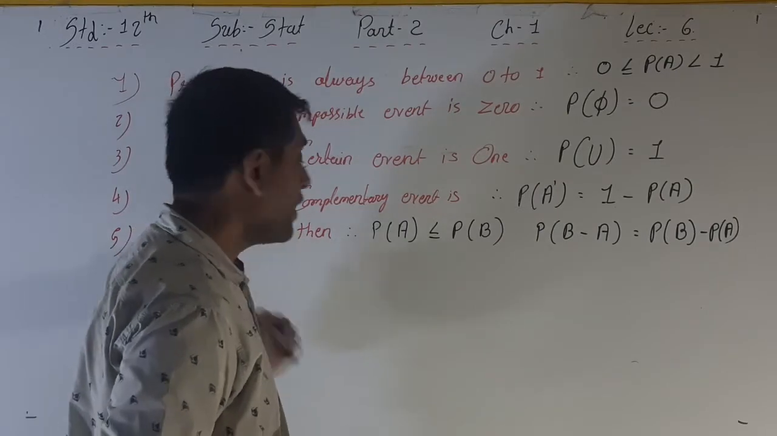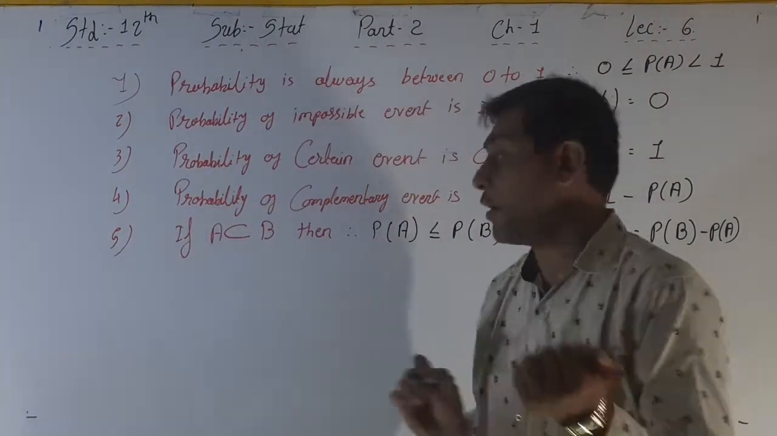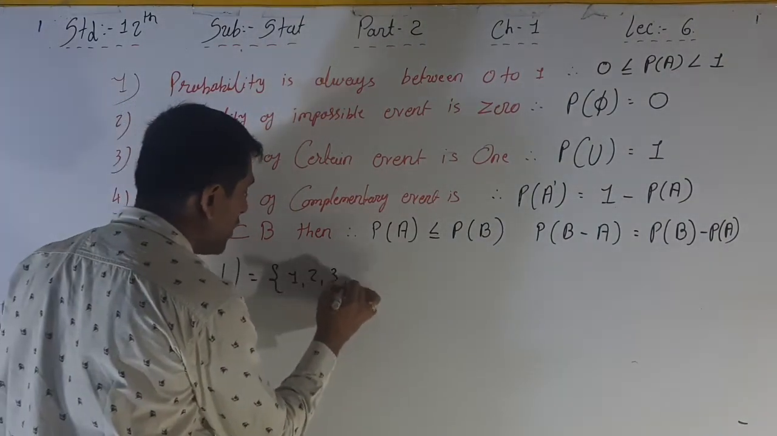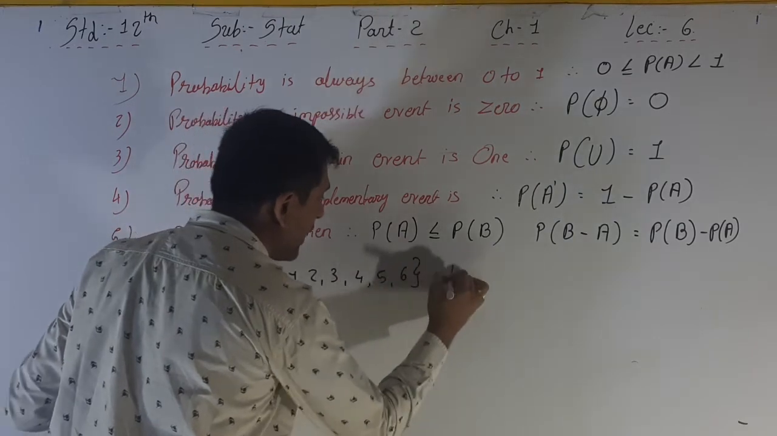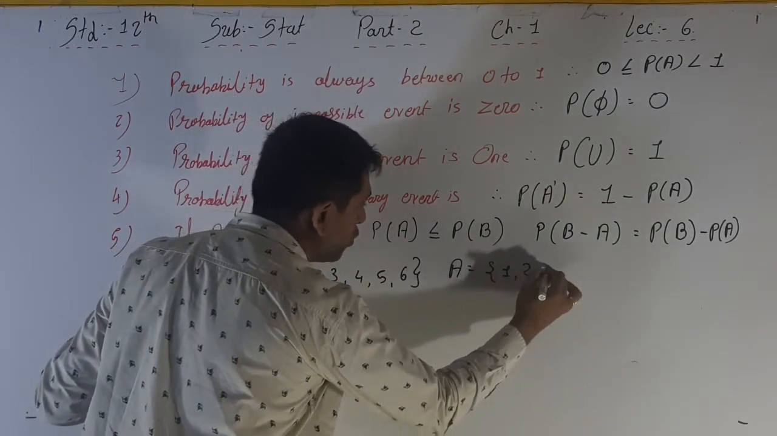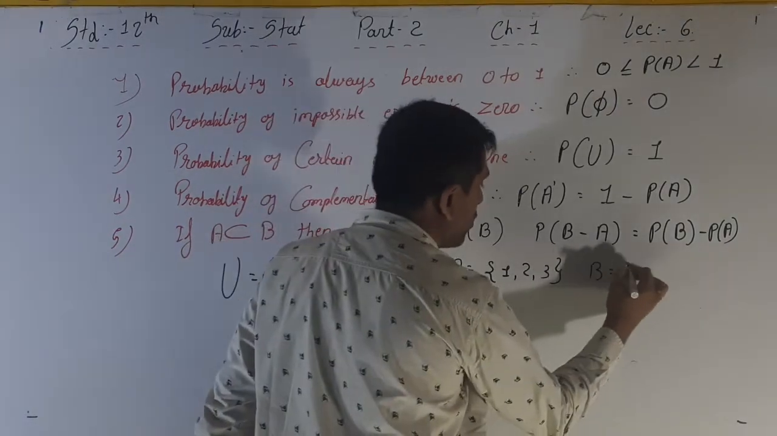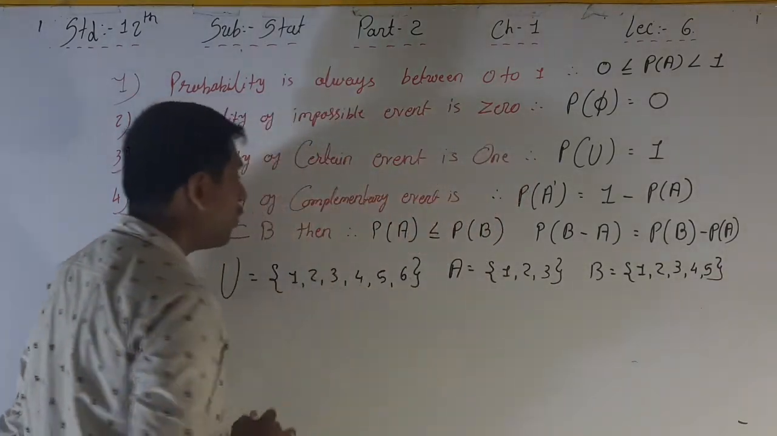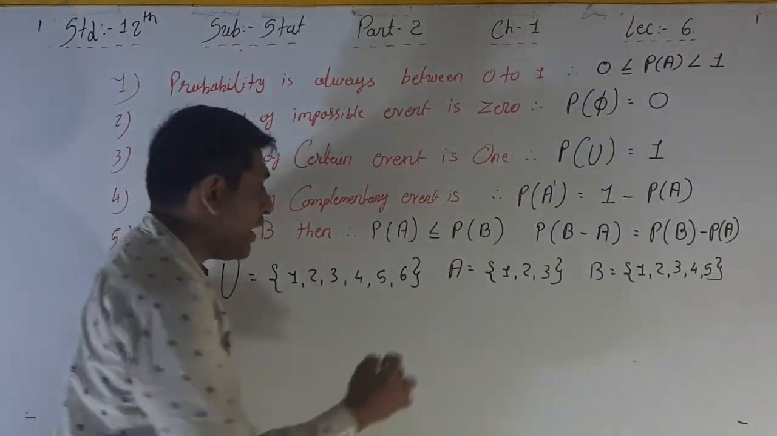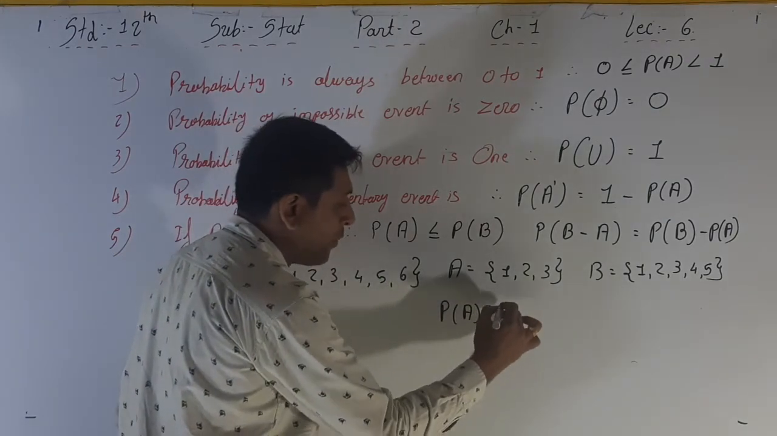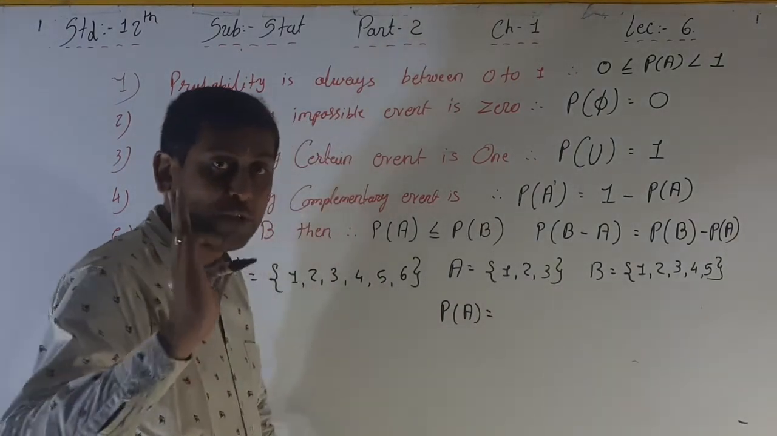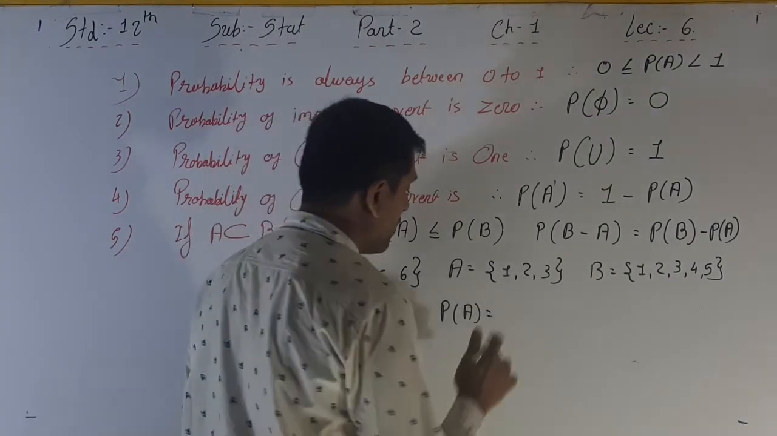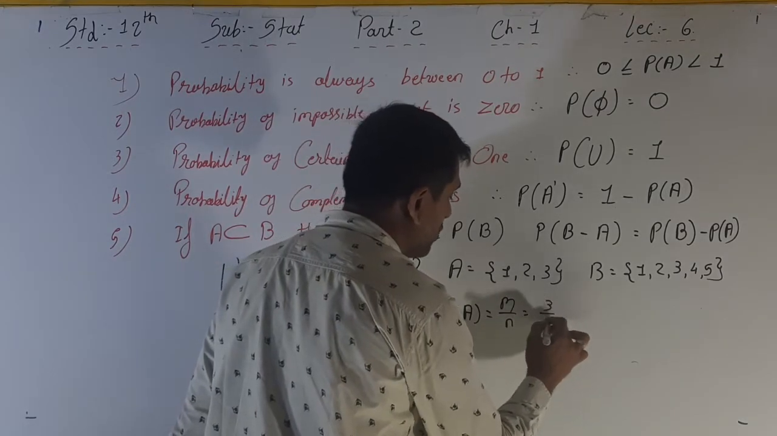Okay, so here, if A is a subset of B, what does that mean? I am giving you an example for that. Again the same example: 1, 2, 3, 4, 5 and 6. Event A is equal to 1, 2, 3. Event B is equal to 1, 2, 3, 4 and 5. So what is the probability of event A? P of A is equal to M upon N, where M is the total favorable outcomes, that is 3, so 3 upon 6.